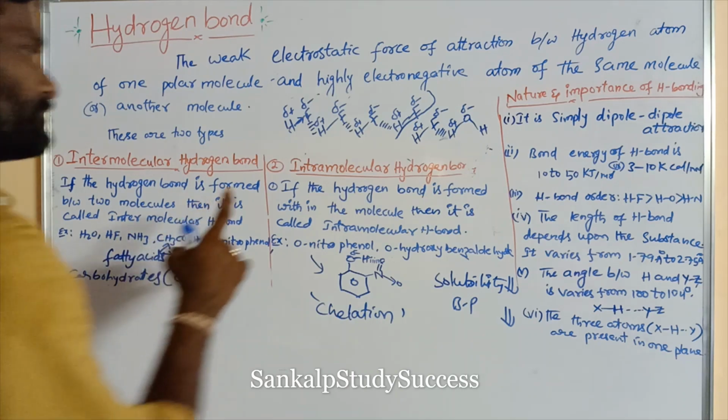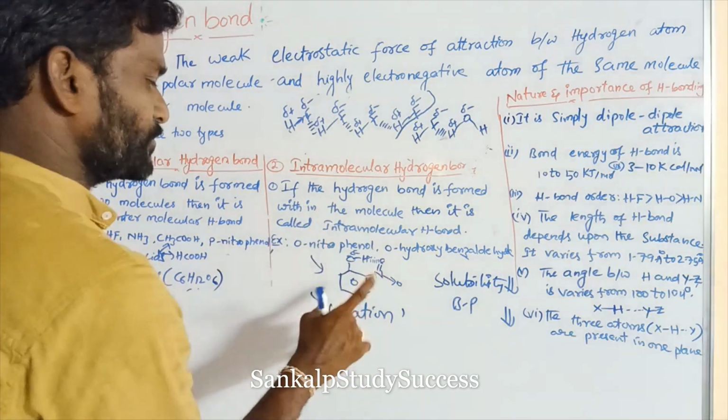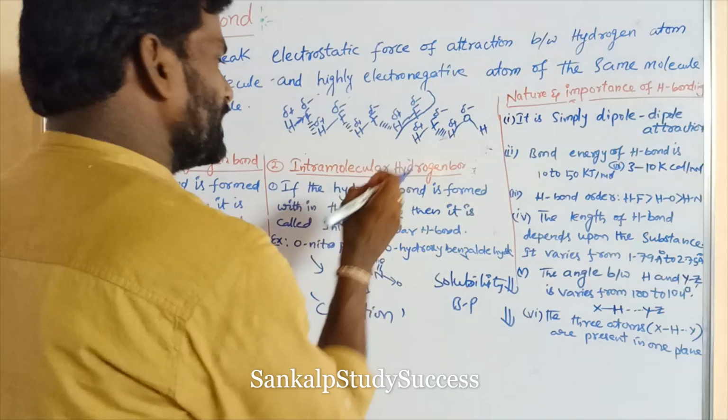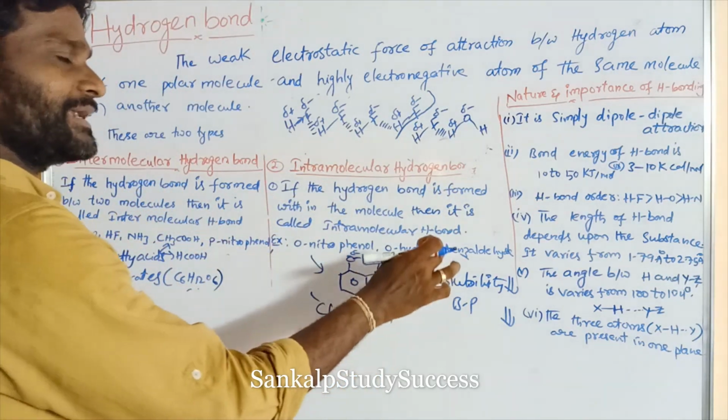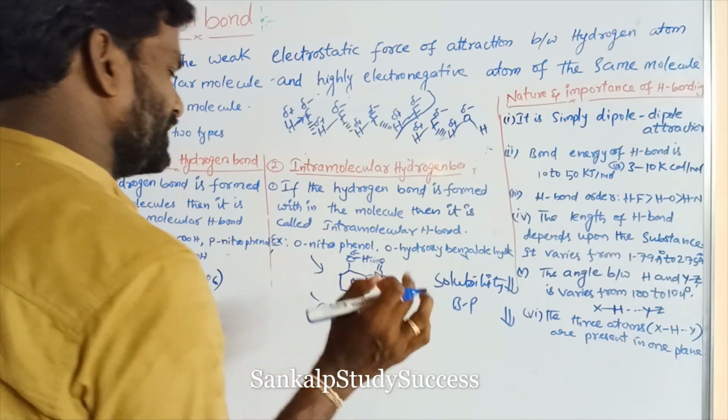Intramolecular hydrogen bond is also known as chelation, due to formation of ring. Molecules containing intramolecular hydrogen bond are less soluble and their boiling point is also very less.